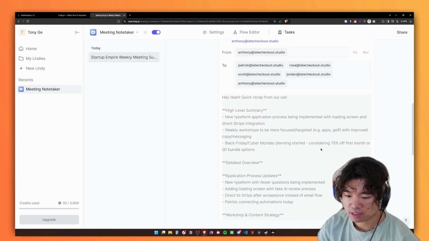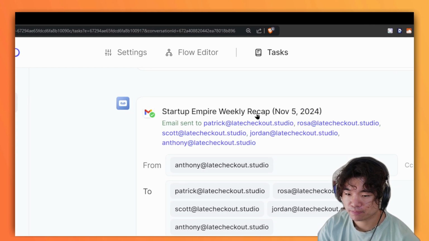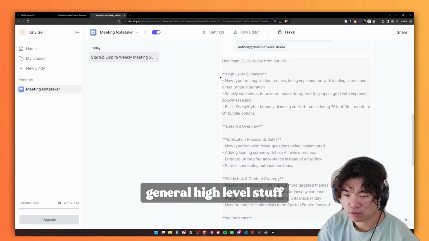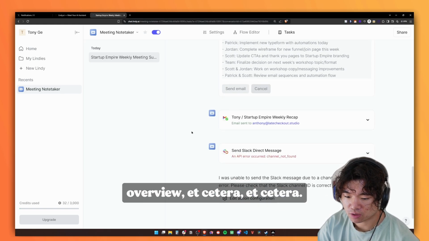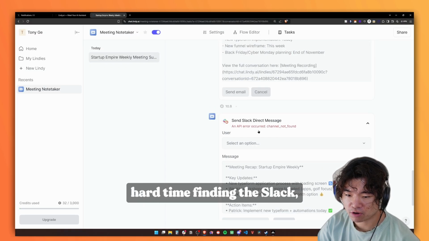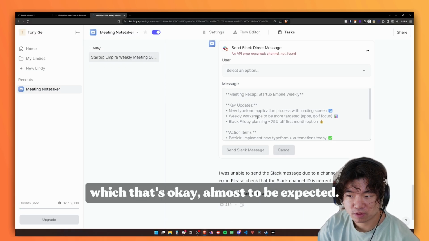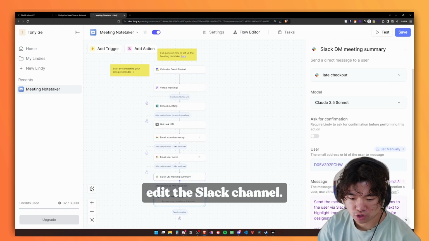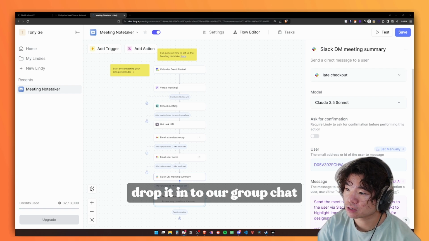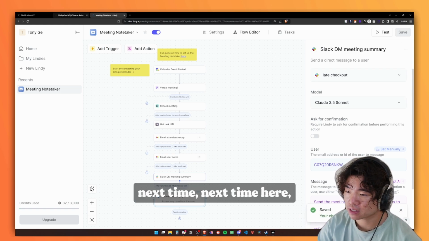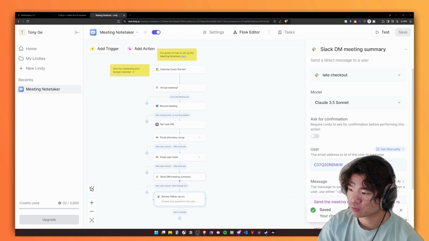Amazing. And then it looks like it sent the weekly recap over to everyone who was a part of the call. Awesome. And it looks like it was just some general high-level stuff plus some detailed overview, et cetera. And then it looks like I got my own personalized email here. And then it was having a hard time finding the Slack, which that's okay. Almost to be expected. So I'm going to go here and edit the Slack channel. I'm going to go ahead and drop it in to our group chat. Go ahead and drop that into the channel ID and hit save. And then hopefully next time here, we'll be able to get that.